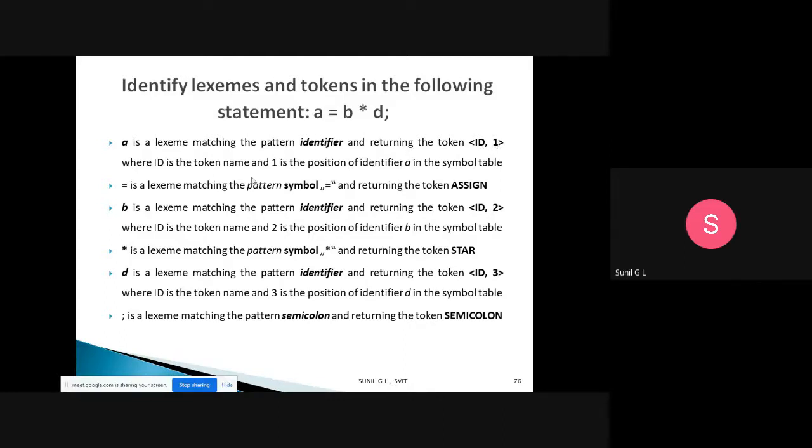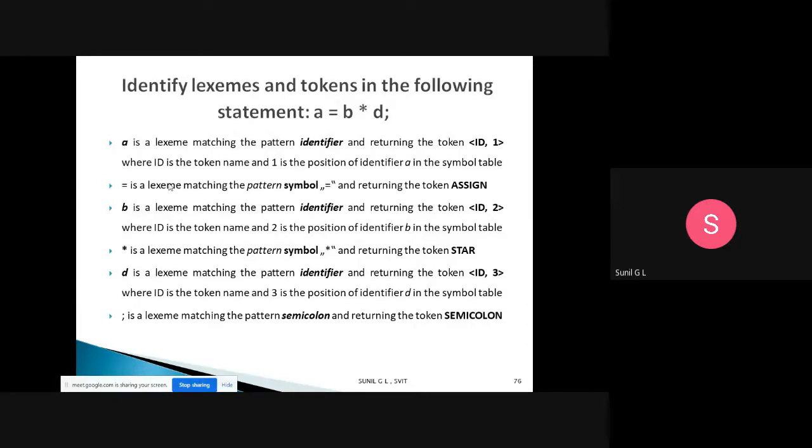ID is the token name and 1 is the position of the identifier A in the symbol table. So A is a lexeme that belongs to the pattern identifier, and the token will be ID comma 1. Like that, equal is a lexeme that belongs to the pattern symbol, and the token is assign. Yes or no?